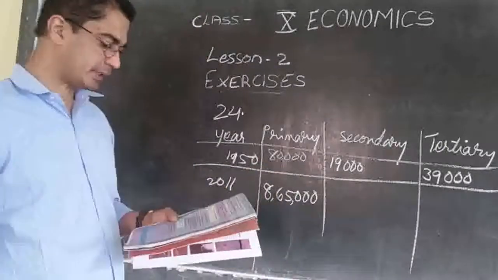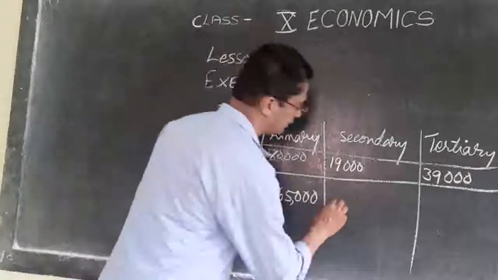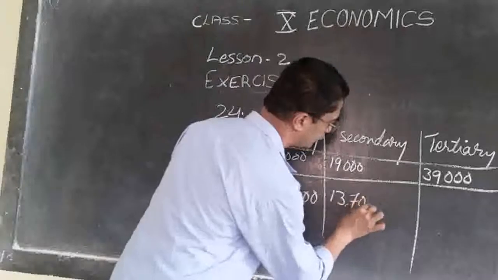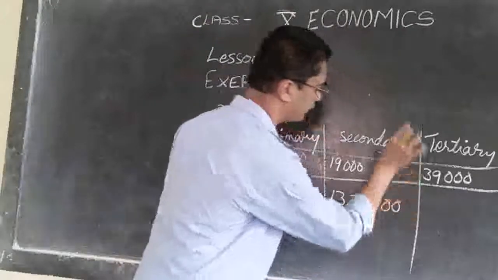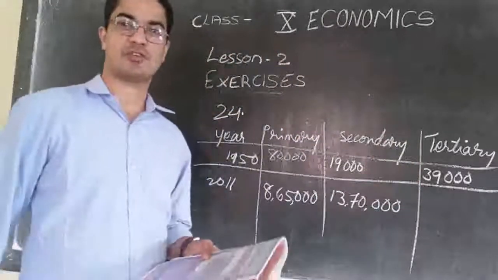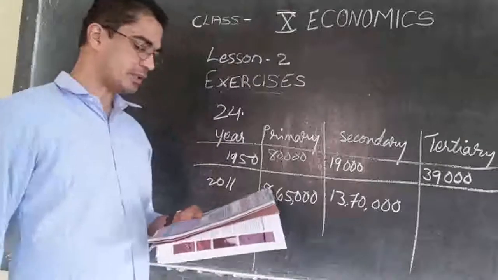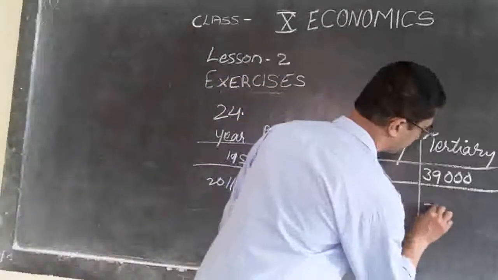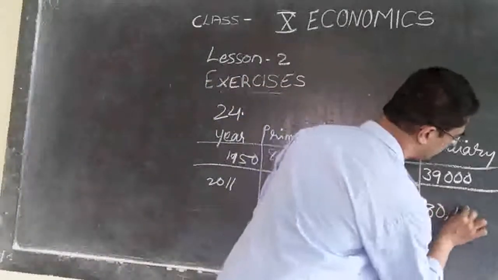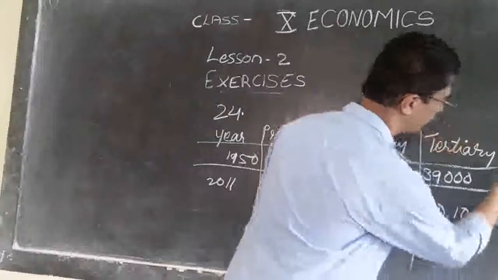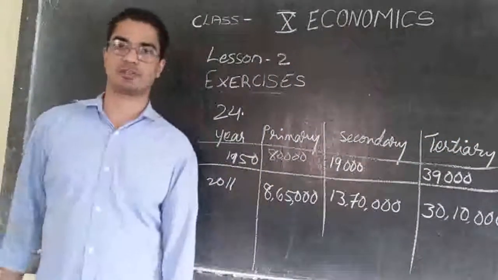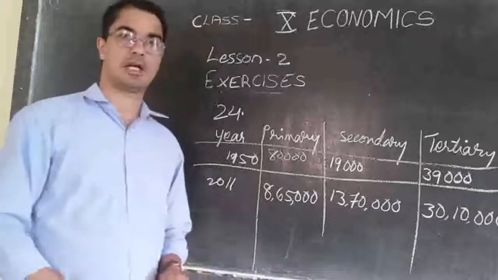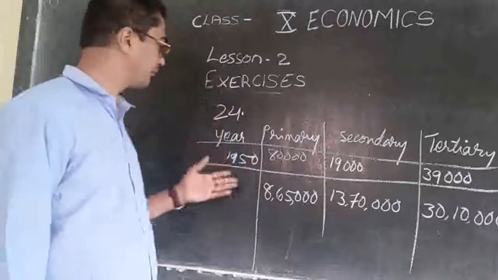Then secondary sector became 13,70,000. Then tertiary sector became 30,10,000. So that is the difference or the progress that we have made over the last 60 years.